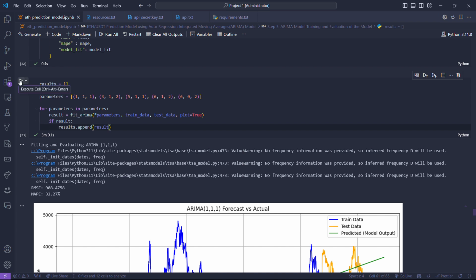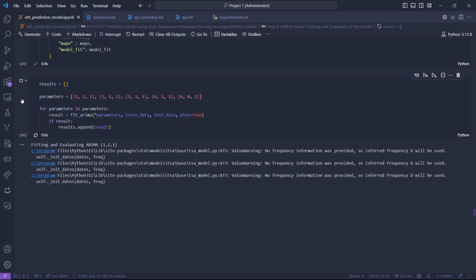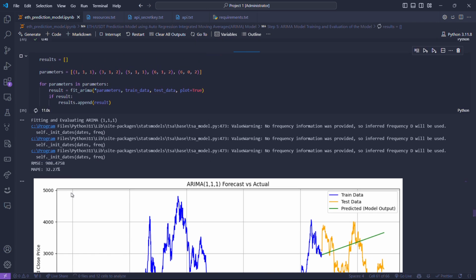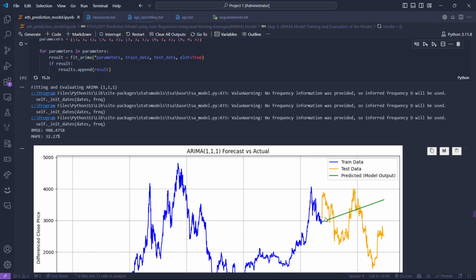Let's just run this to train again. We can see that for 111 I get a MAPE value of 32.27, but this does not look right, because you can see the testing data is actually going downwards.